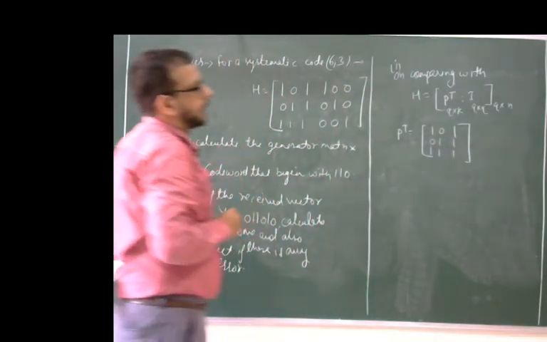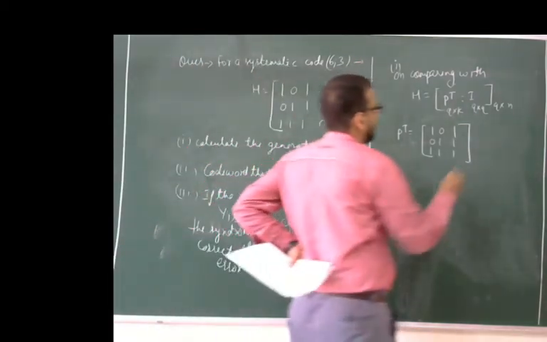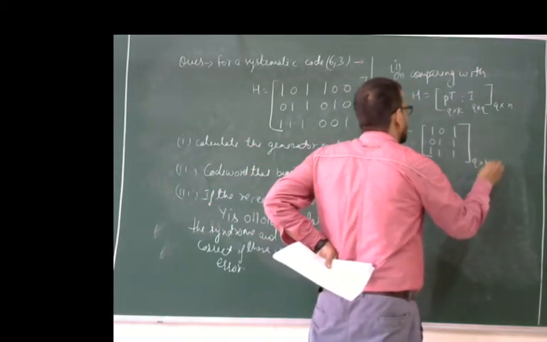Here we get the matrix of P transpose, and this is of the order Q cross K.